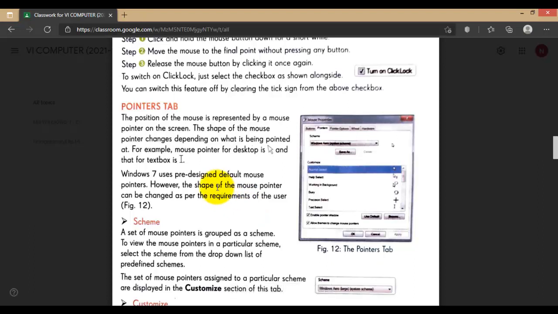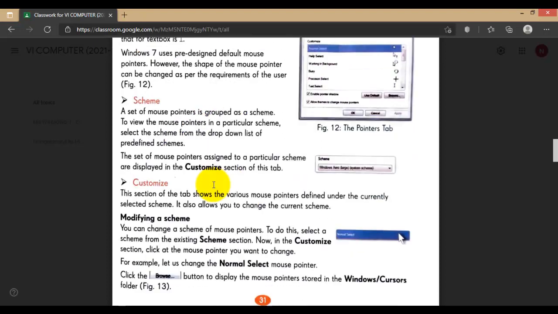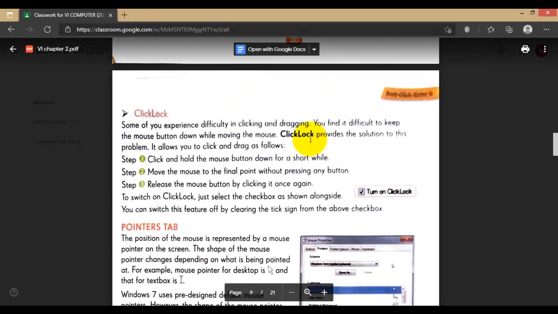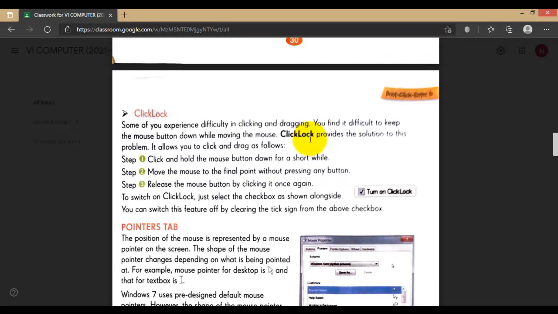Pointer tab, this is for changing the pointer option. Click lock. Click lock is that you can click the scroll bar and, without removing your hand from the button, you can scroll it. So it will lock your click in that area, and you can scroll it without pressing your button. This is for click lock.